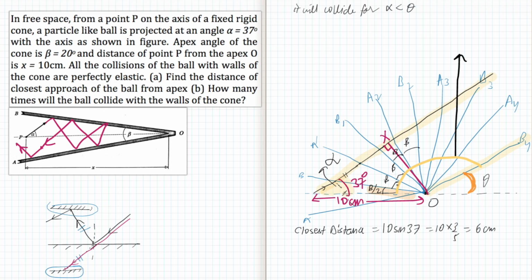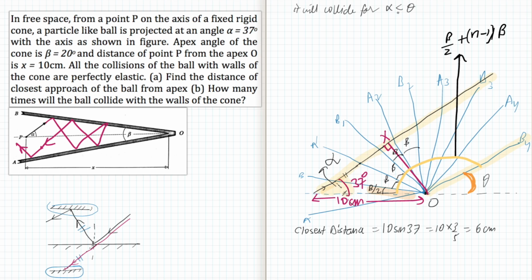It would be beta by 2 for the first collision, and if there are n collisions, the remaining n minus 1 collisions each give an angle beta. So this entire angle marked with yellow will be beta by 2 plus (n minus 1) into beta. This theta will be 180 minus this angle.